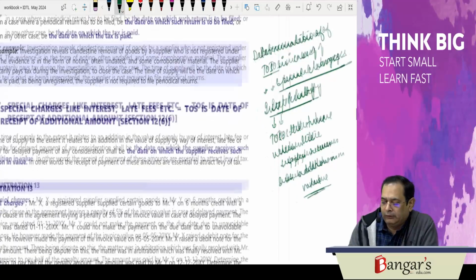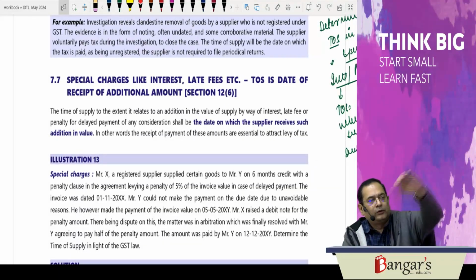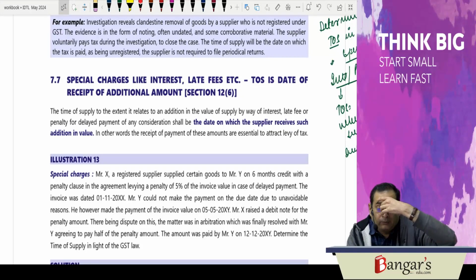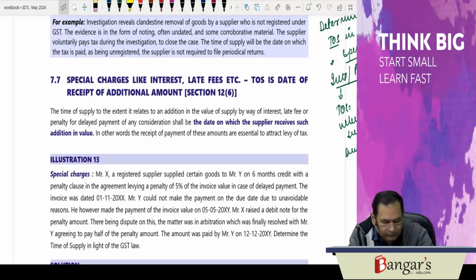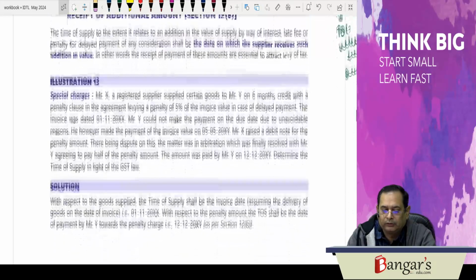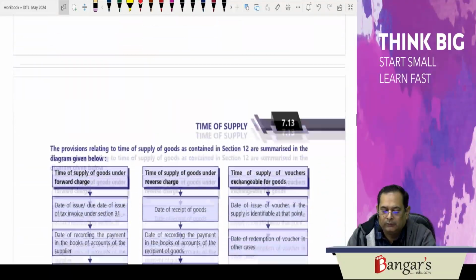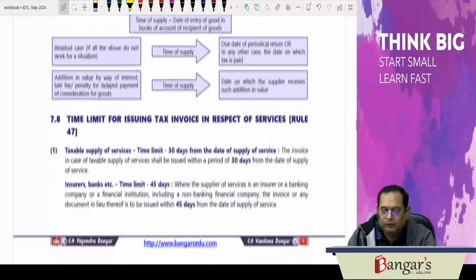To the extent it relates to an addition in value of supply by way of interest, late fees, or penalty for delayed payment of any consideration, it shall be the date when the supplier receives such addition in value.